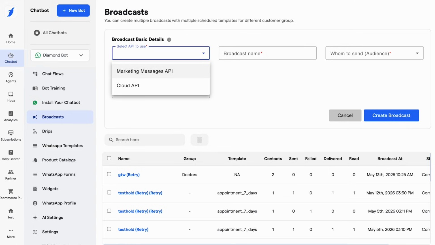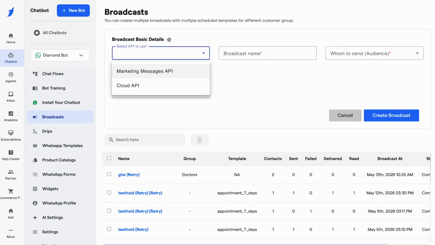And what is Cloud API? Cloud API is Meta's official API solution for providing business messaging, like WhatsApp business messaging. It allows businesses to send broadcasts, automate conversations, use templates, integrate bots and CRM, and manage large-scale messaging directly through Meta's interface. So this is what the Cloud API means.